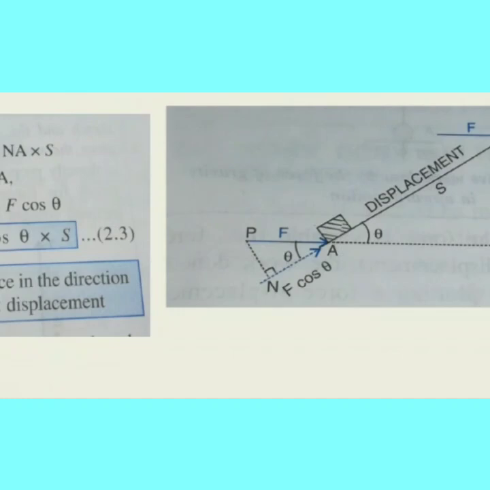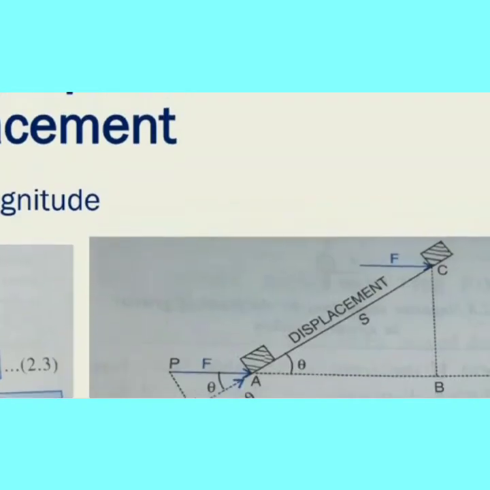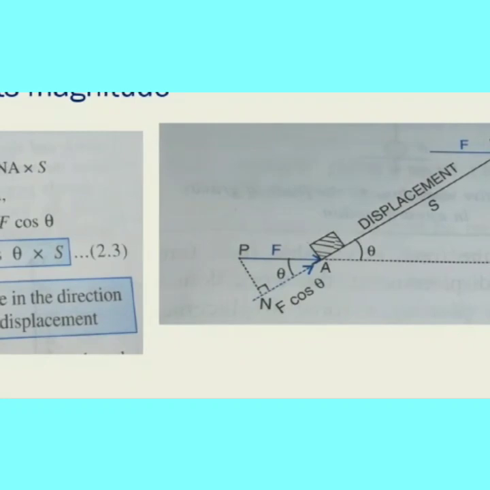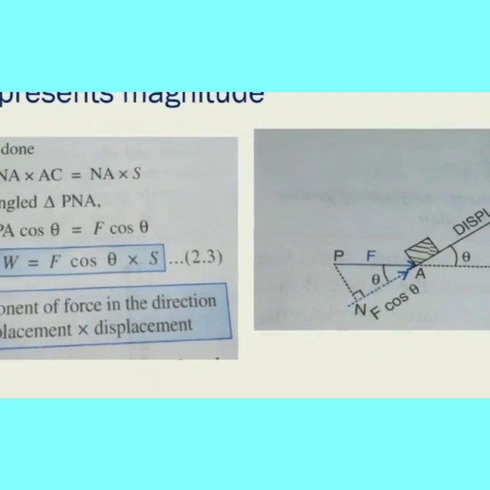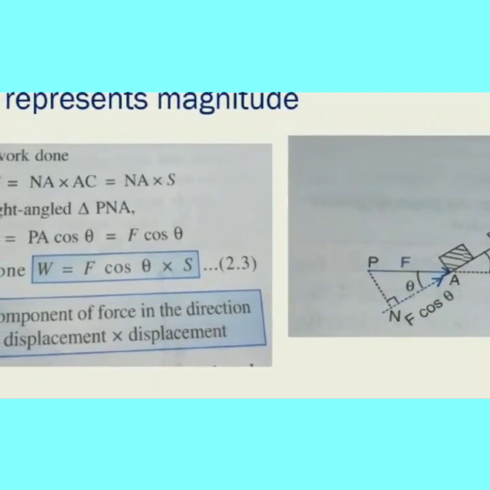So for this we have to extend the displacement line. Imaginary line we have to extend it, because we are going to find the force value along the displacement, in the direction of displacement. So we have extended an imaginary line, that is this dotted line, extended line. So this is also a right angle triangle. Here work done is equal to NA into AC.